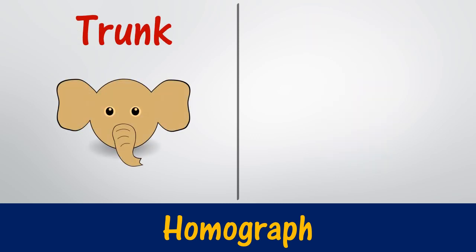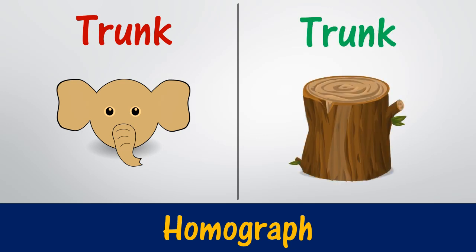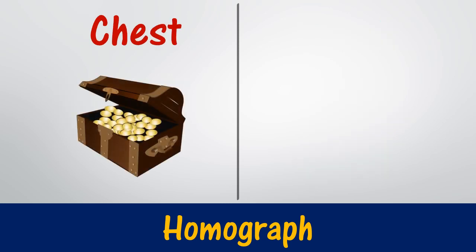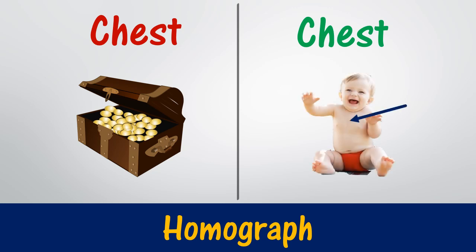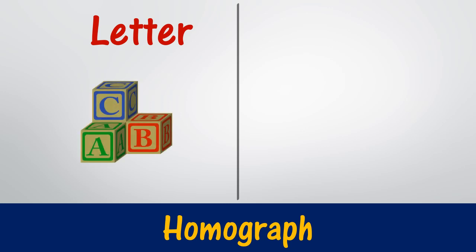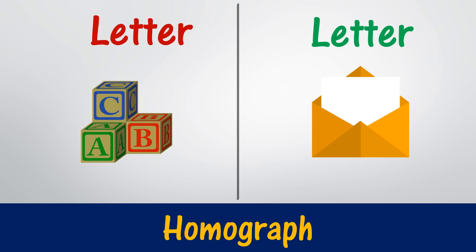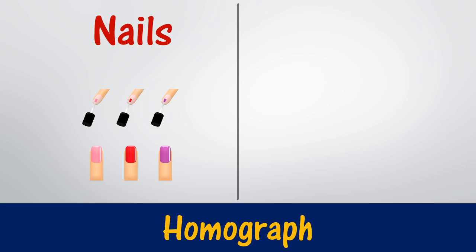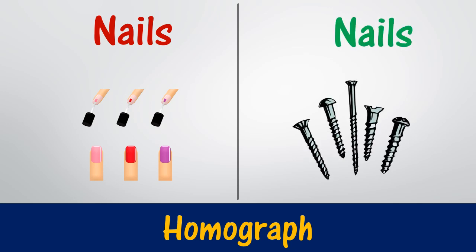Trunk, nose of an elephant, and another trunk which is the trunk of a tree. Chest, a treasure chest, and another chest is a part of the body. Letter, as in a letter of the alphabet, and the other letter is a piece of writing in an envelope. Nails, fingernails, and another one, iron nails.